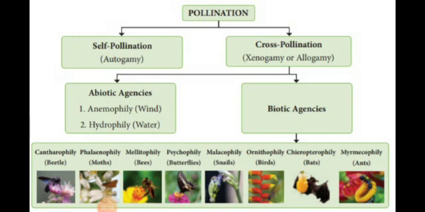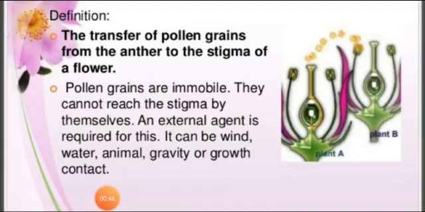Self-pollination has autogamy. We have types in this autogamy. Cross-pollination is allogamy. Allogamy is divided into biotic agency and abiotic agency. Abiotic is wind and water. Biotic agency, that is living: beetles, moths, bees, butterflies, snails, birds, bats, ants. Through these animals also pollination will occur. We will see them one by one in this video.